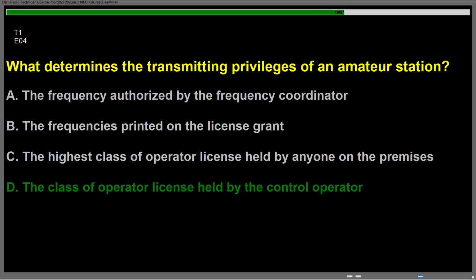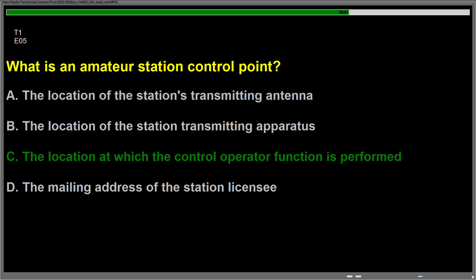Question Echo 04, what determines the transmitting privileges of an amateur station? Answer is D. The class of operator license held by the control operator. Question Echo 05, what is an amateur station control point? Answer is C. The location at which the control operator function is performed.